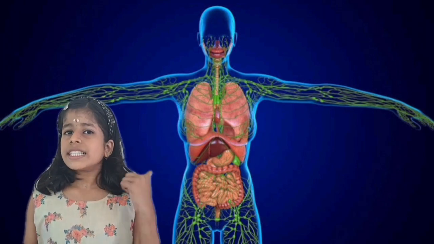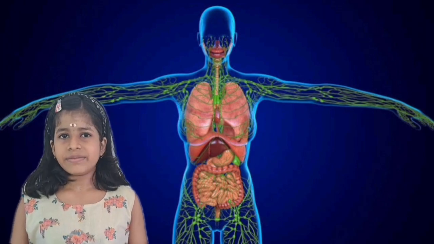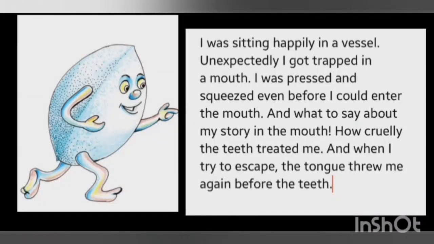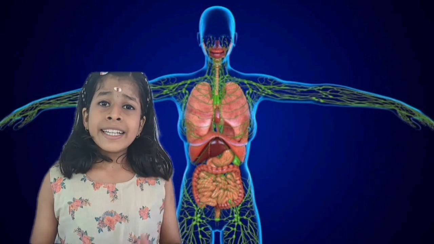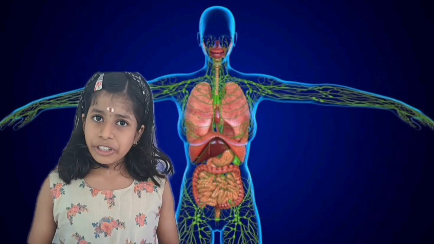Okay, so let's hear the words of Idli. Was sitting happily in a vessel. Unexpectedly, I got trapped in a mouth. I was stressed and squeezed even before I could enter the mouth. And what to say about my story in the mouth? How cruelly the teeth treated me. And when I tried to escape, the tongue threw me again before the teeth. Do you understand how the idli reaches the mouth and condition after that?